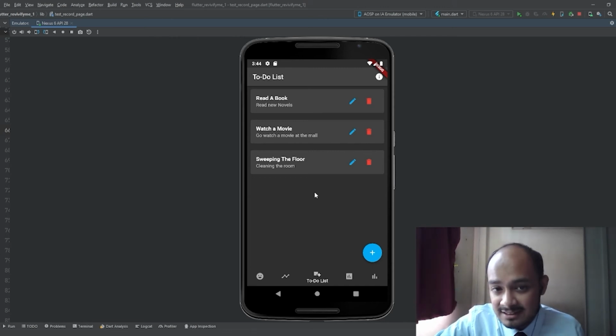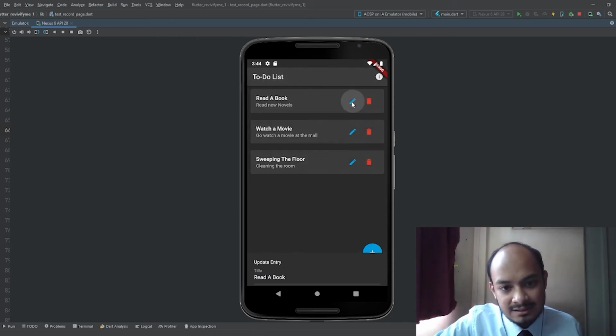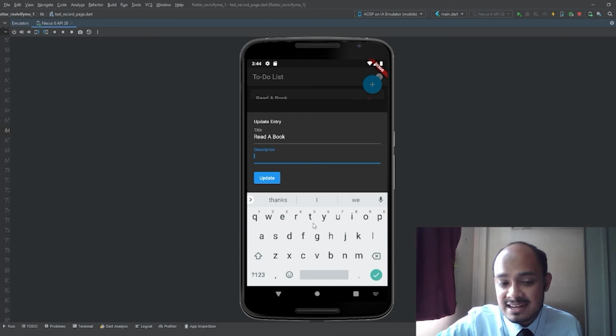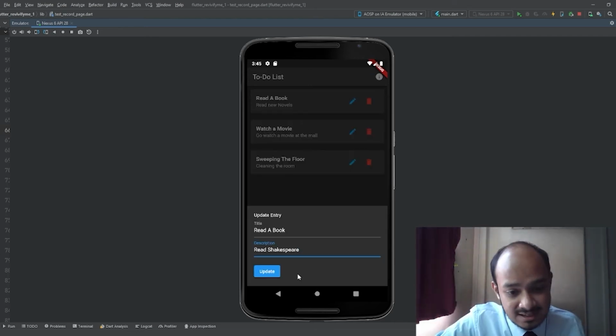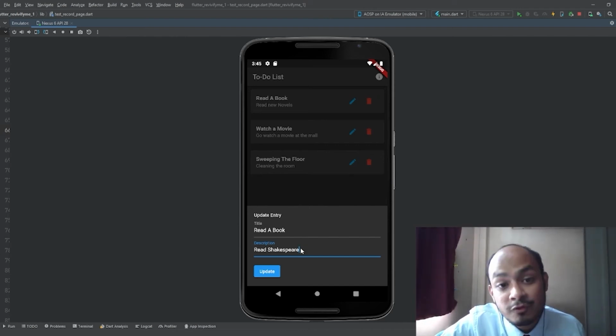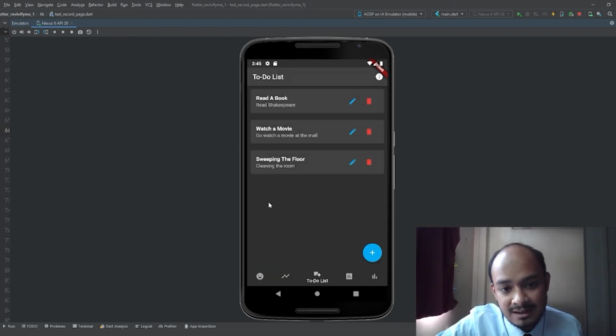To update a data, simply click on the pencil icon here and you can change any data that you would like for this specific entry. Now as you can see here, I have changed the description for this entry, and once I click update, the entry will be updated inside the page.